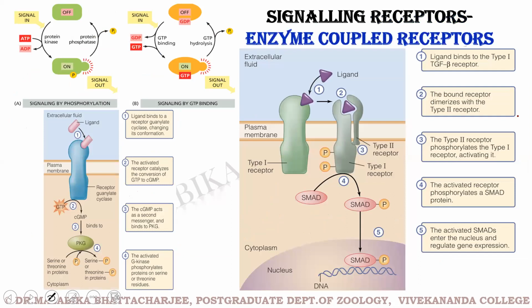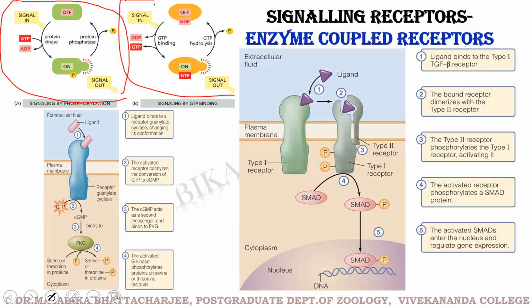As I said when I was discussing the different categories of receptors, when the signaling cascade travels through the cell, switching on and switching off is important. You switch on a protein, you add phosphate. You switch off a protein, you remove a phosphate. So these are the two classical mechanisms of switching on and switching off of a protein.